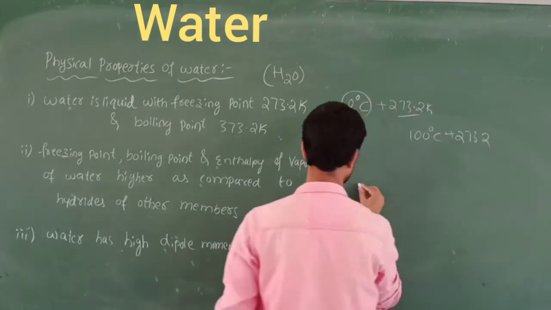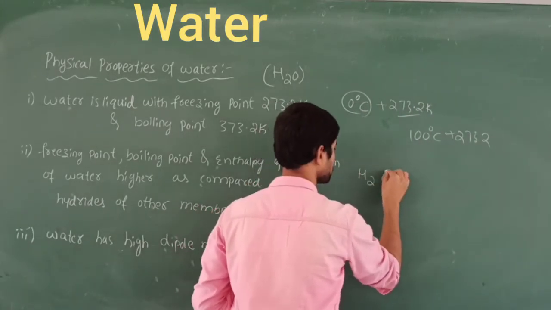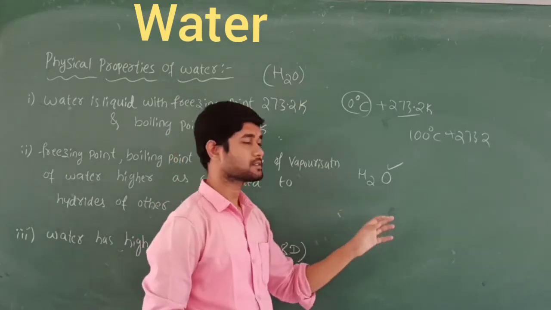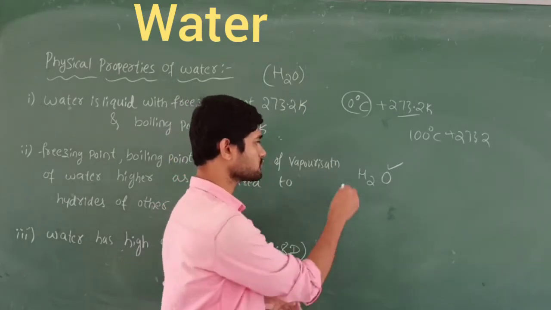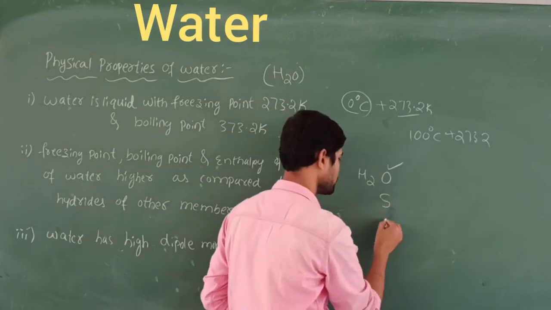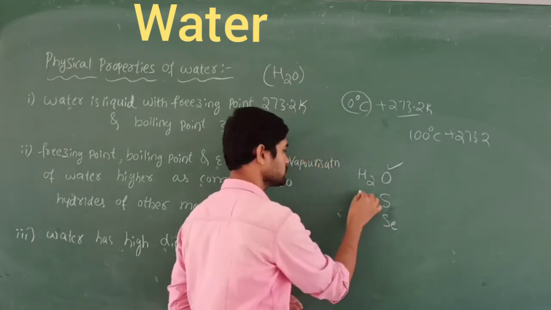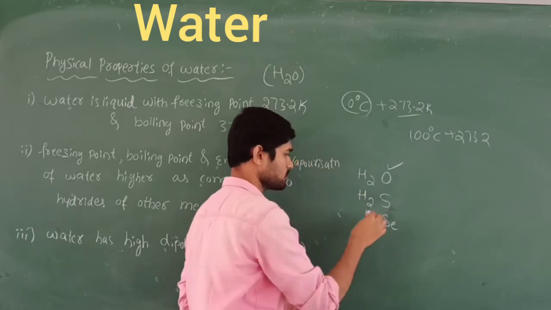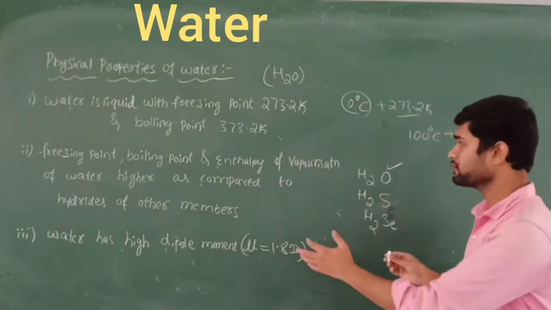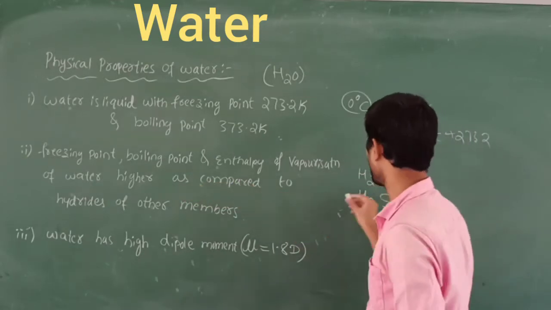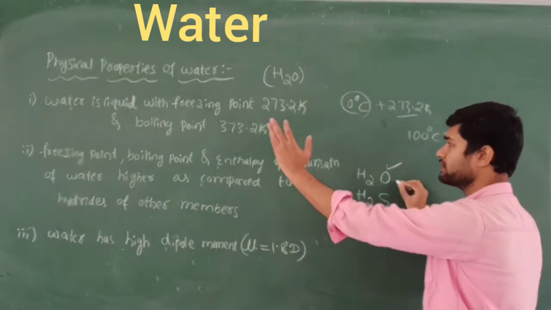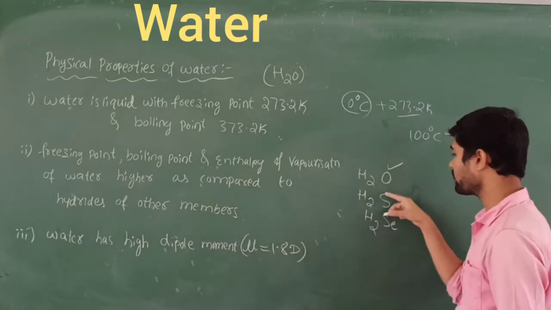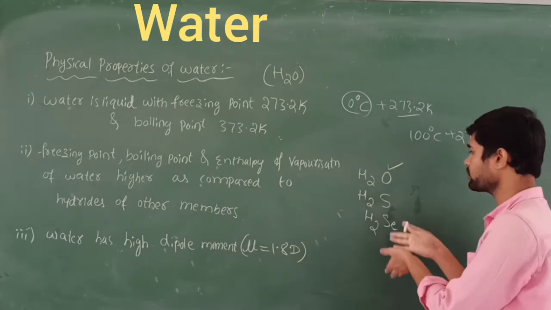Just take water, right? Oxygen comes under group number 16. In group 16 elements, oxygen will be there, sulfur will be there, and selenium will be there. They also form hydrides: water, H2S, H2Se. So water has a high boiling point and freezing point as compared to the hydrides of all other elements in its own family.